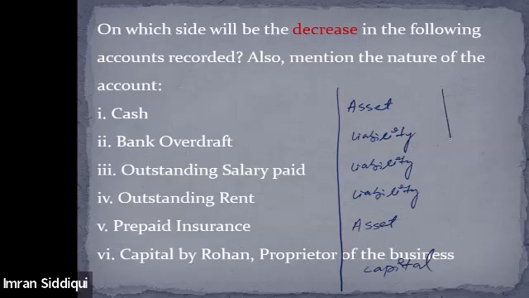All right. Now the question already tells us that these are decreasing. So that means cash is an asset and asset is decreasing. Tell me how we should treat it. Which side of the account should it be recorded on? Whether it should be recorded on the debit side or the credit side. Tell me quickly. Credit side. Cash is decreasing, so credit. Liability is decreasing, debit. Again, liability is decreasing, debit. Asset is decreasing, credit. Capital is decreasing. Tell me, capital is decreasing, debit.